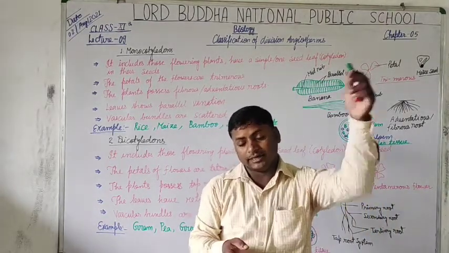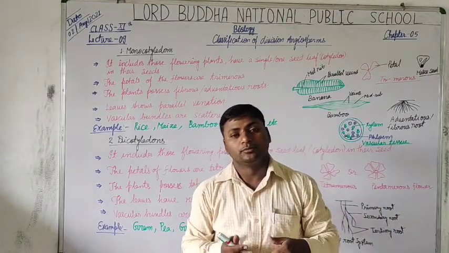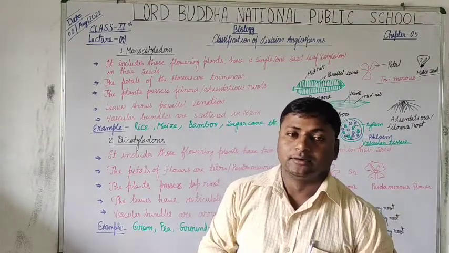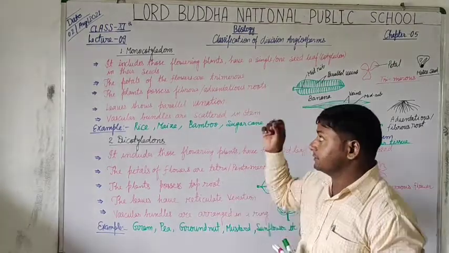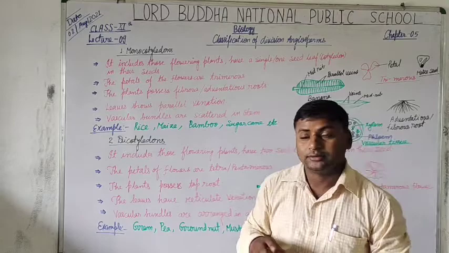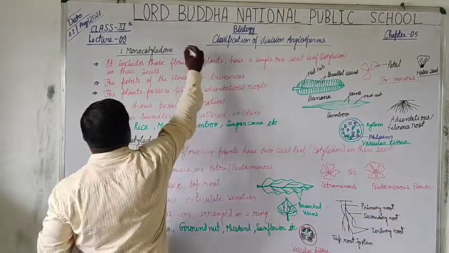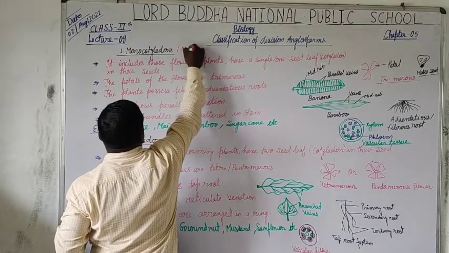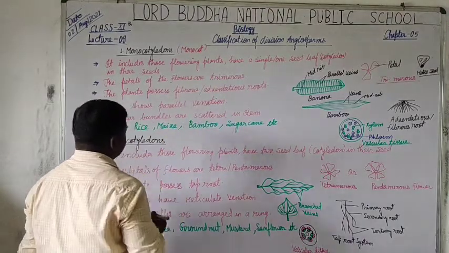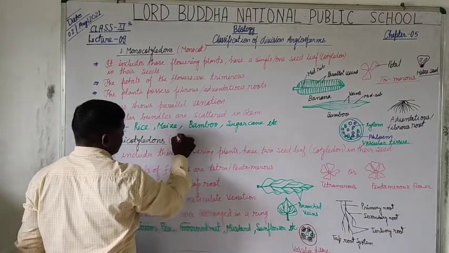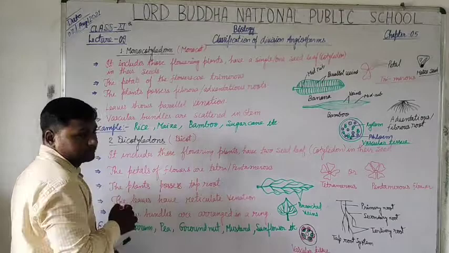As in the previous lecture we explained, the angiosperms are further classified into two subcategories. What are they? The monocotyledons, also called monocot, and dicotyledons, also called dicot. Is that clear?